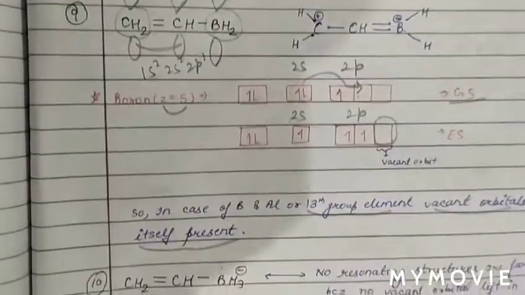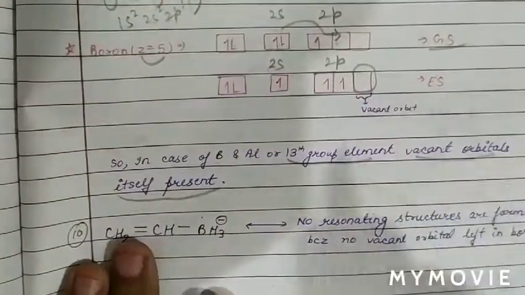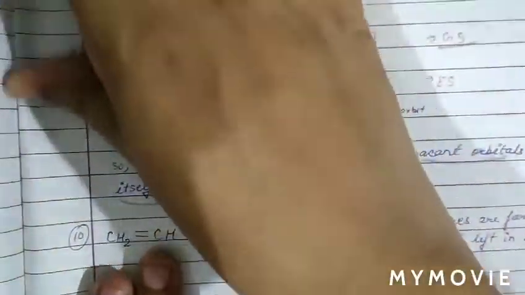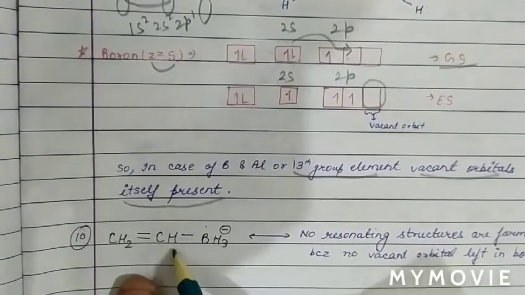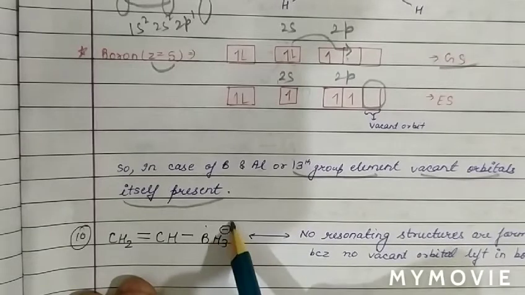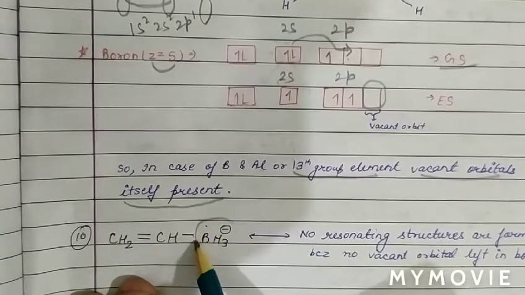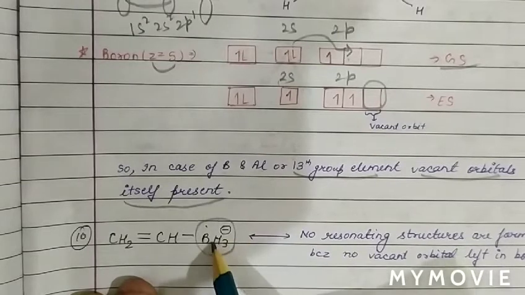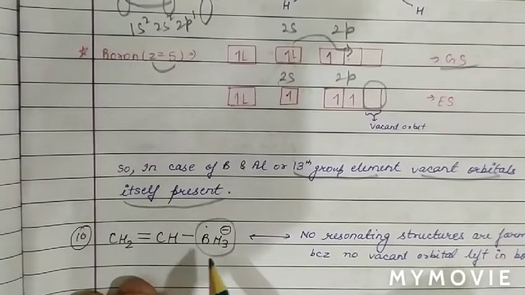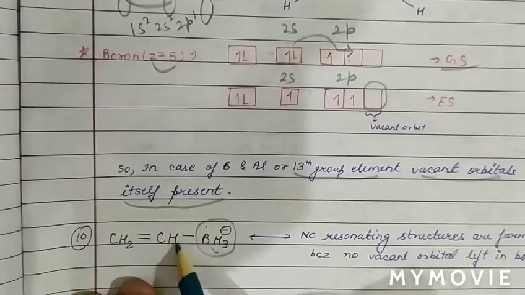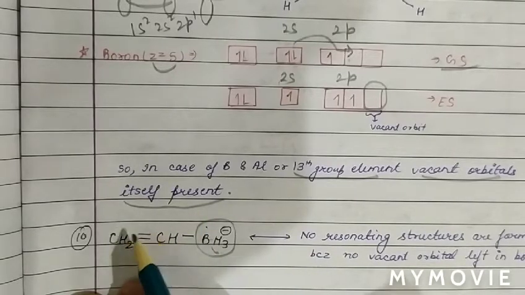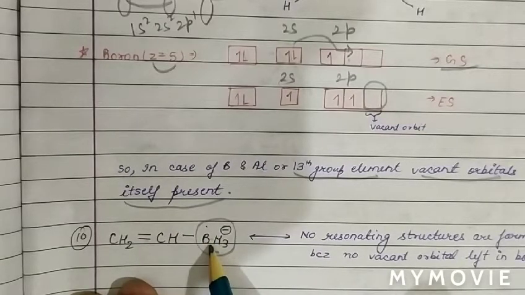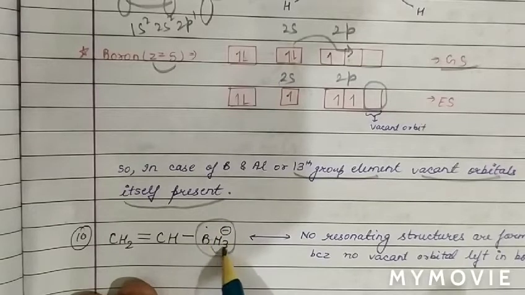Now see another example. Now we are giving the case in which we have CH2 double bond CH and BH3 negative. As we can see, in this case boron can form a maximum of 4 bonds, and already 4 bonds are there: 3 bonds of boron with hydrogen and 1 with carbon. So boron cannot form more than 4 bonds. If this pi bond from carbon shifted in between carbon and boron, boron would form 5 bonds, and boron cannot form 5 bonds. Therefore resonance is not possible in this structure.